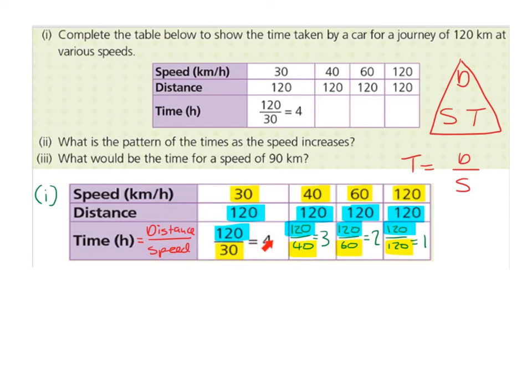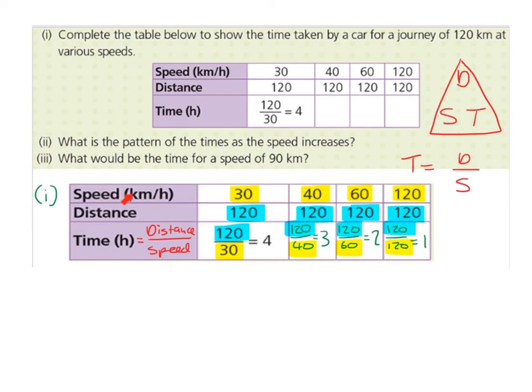For the second one, we have the distance, 120, divided by the speed, which is 40. 120 divided by 40 is 3 hours. Next, we have the distance, 120, divided by the speed, which is 60. 120 divided by 60 is 2 hours. And lastly, we have the distance, which is 120, divided by the speed, which is 120. And 120 divided by 120 is 1 hour.